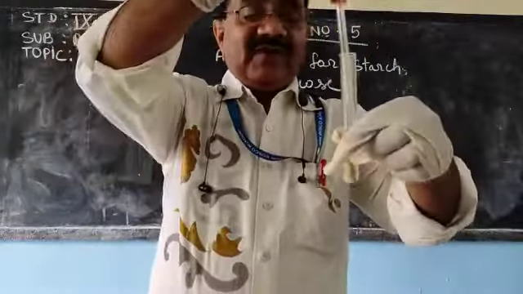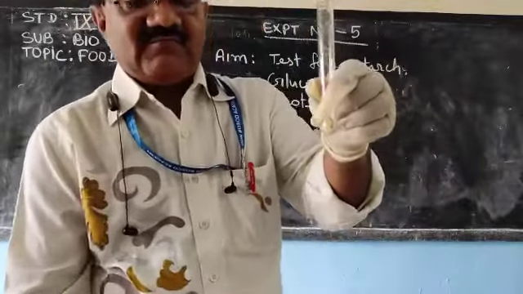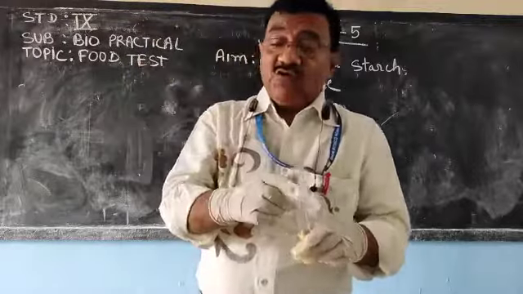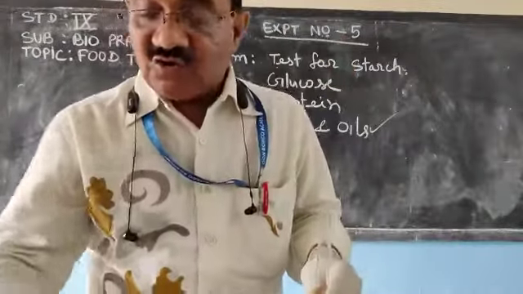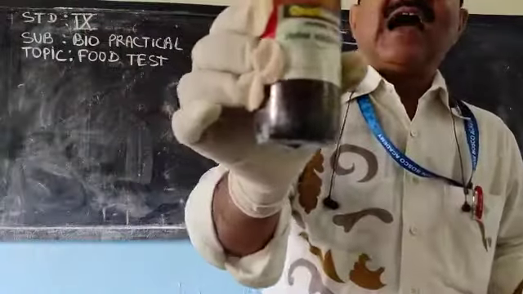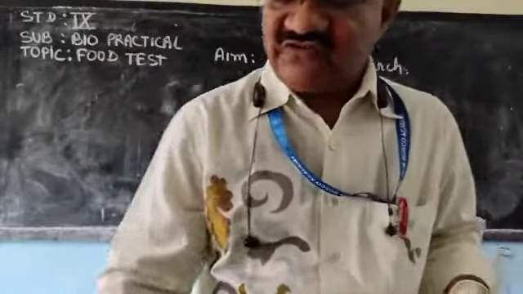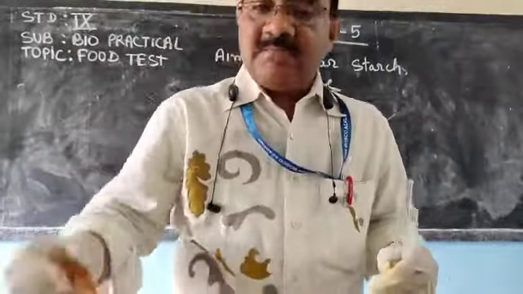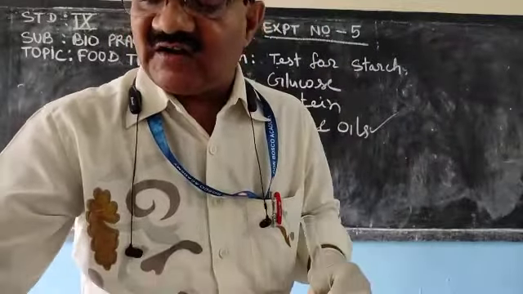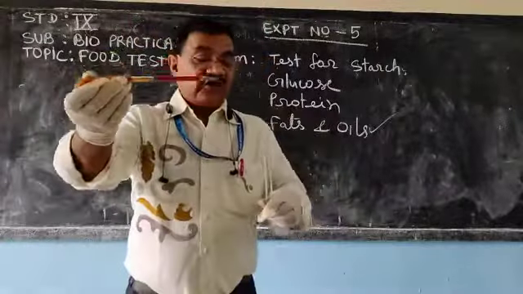If we put iodine solution and the color changes to blue black, it shows the presence of starch. You can see in my hand I have iodine solution. With the help of a dropper I am taking a little bit of iodine solution.